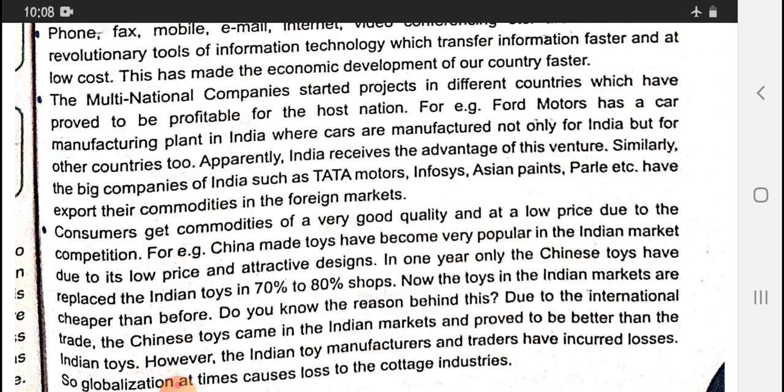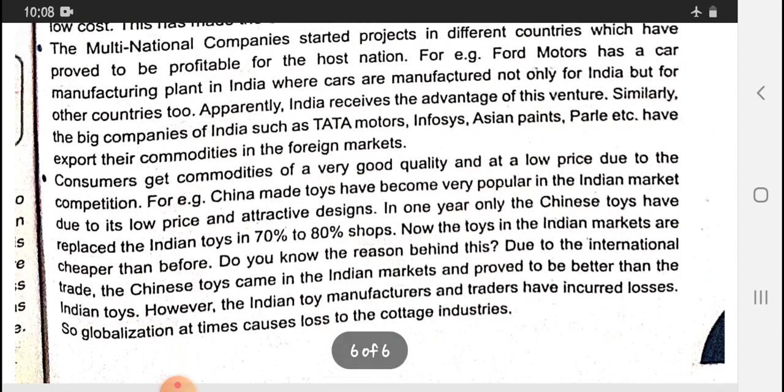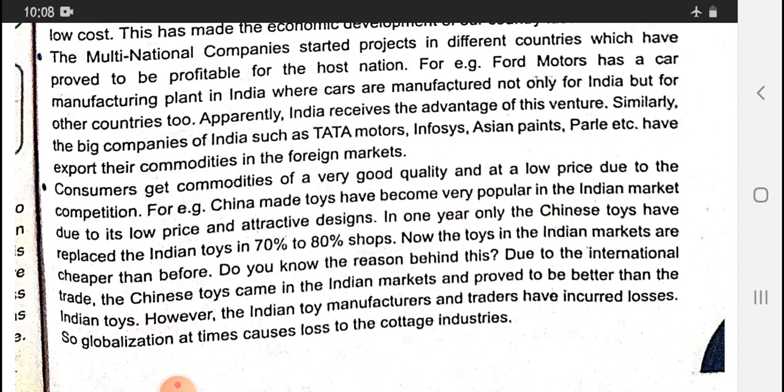Similarly, big companies of India such as Tata Motors, Infosys, Asian Paints, Parle, etc. have exported their commodities to foreign markets. Yes, so our Indian products are also sent abroad. Consumers get commodities of very good quality at a low price due to competition. Due to competition, we get things and food at a very low cost because companies want to stay in the market properly.